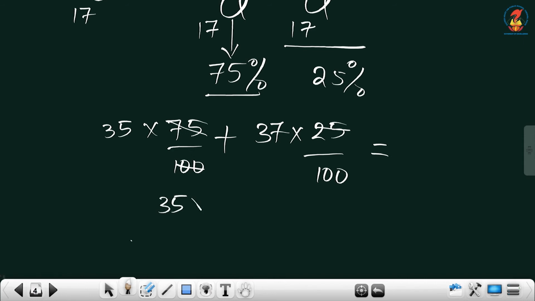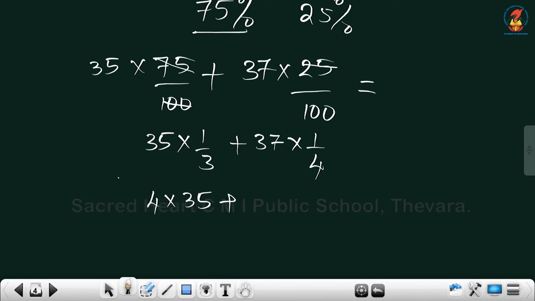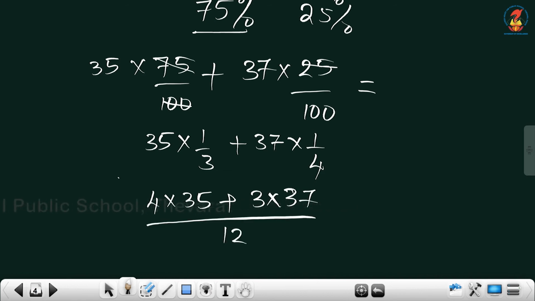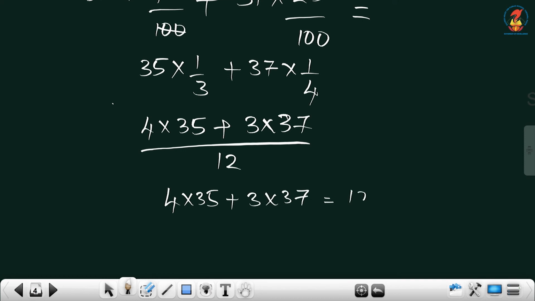So, 35 into 3 by 4 plus 37 into 1 by 4. Taking the LCM, we get the calculation with denominator 12.